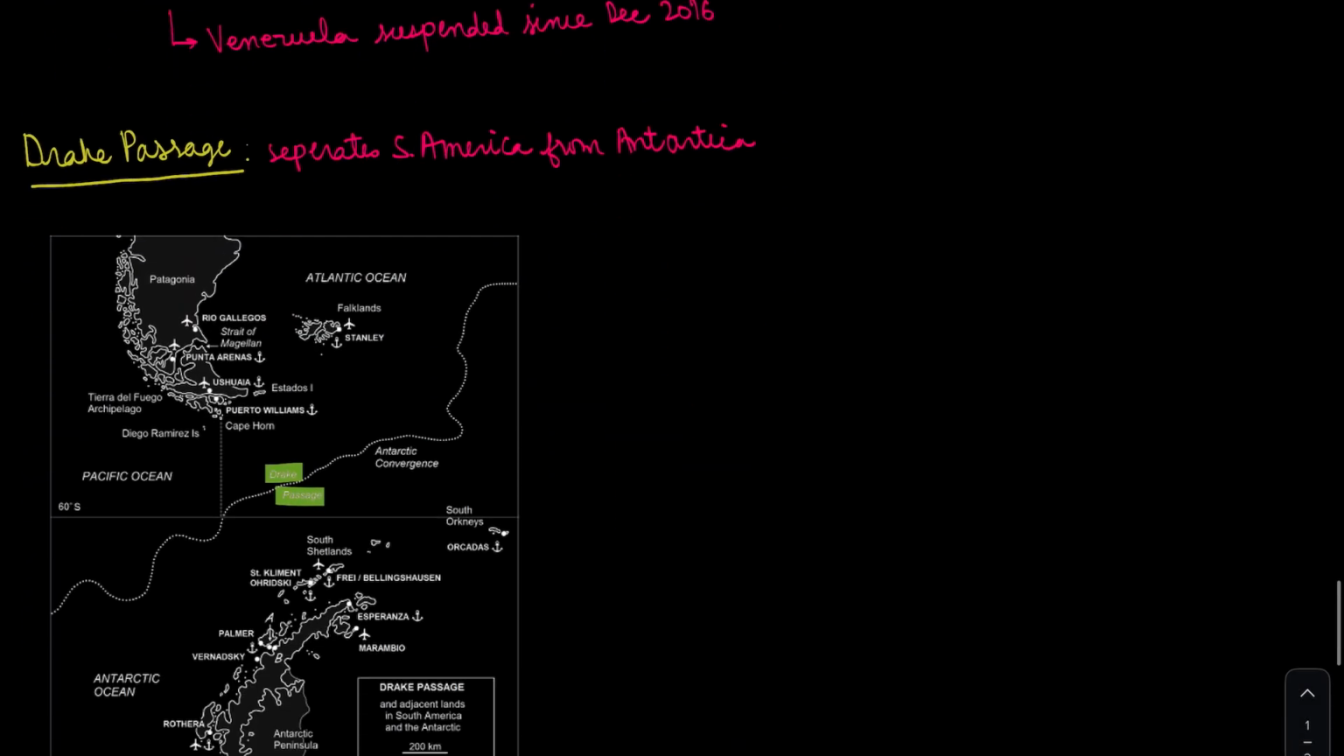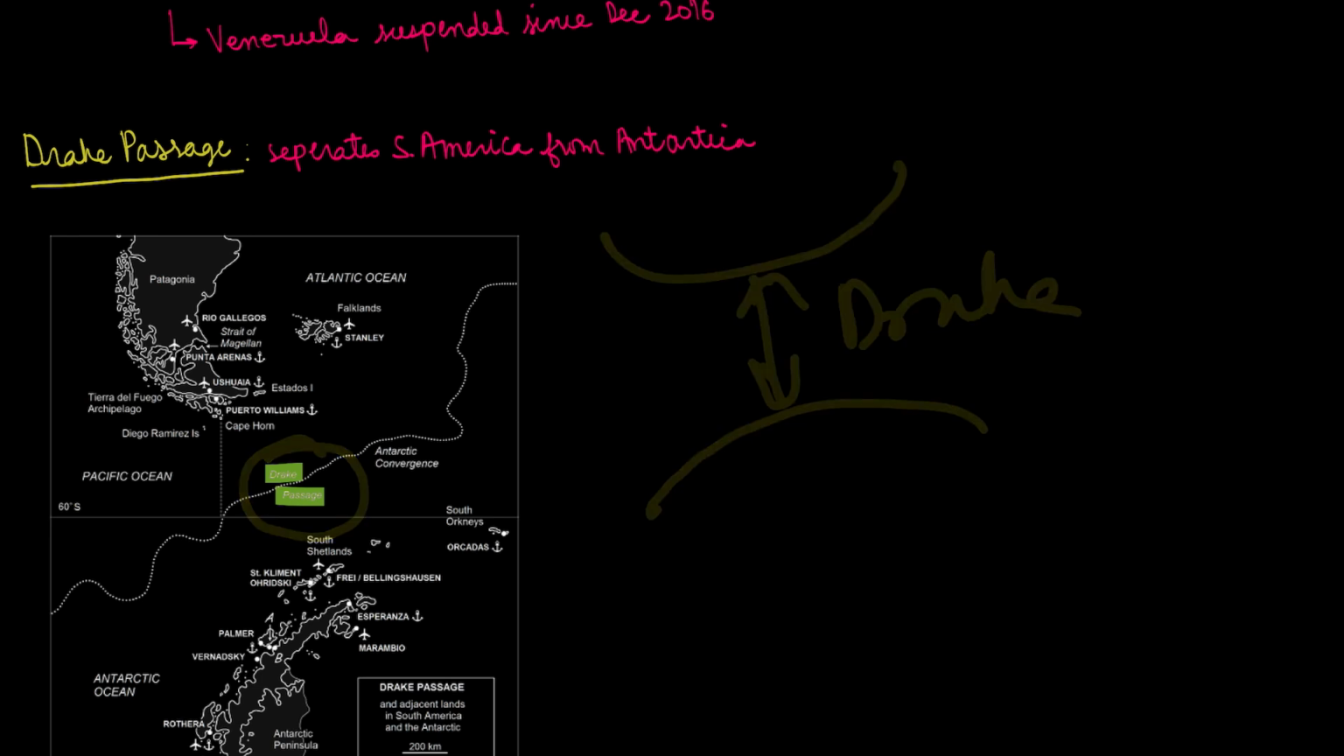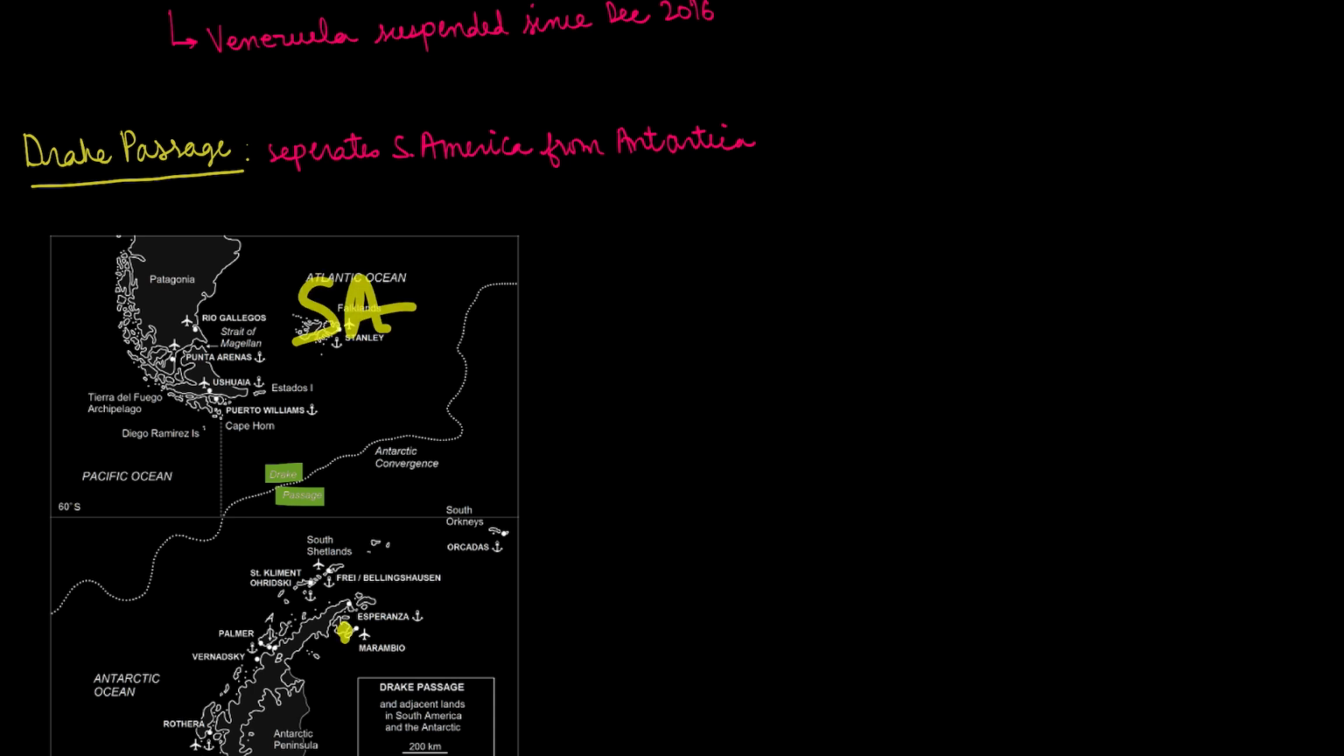Then comes the Drake Passage. It separates South America from Antarctica. So this is South America and this is Antarctica. This passage in between is the Drake Passage right over here. This separates South America from Antarctica.